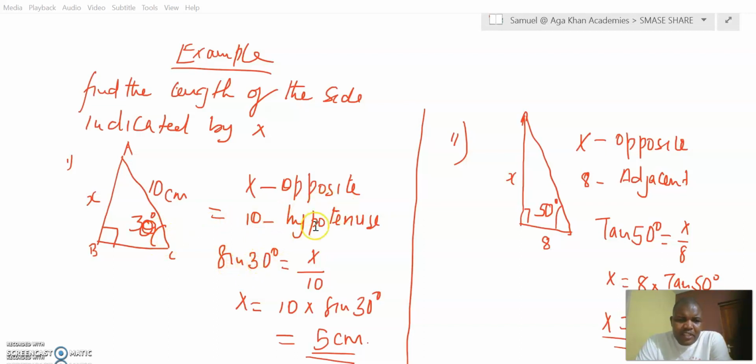Finally, when we look at this example here, you have been given a right-angled triangle that is 30, hypotenuse is 10, and opposite is x. You can get x by use of sine. Sine 30 is equal to x over 10, so x is equal to 5 centimeters. You can see that. Thank you.